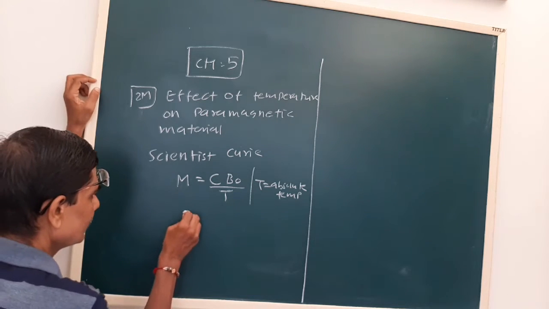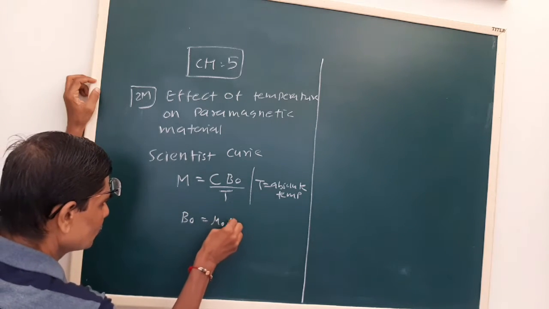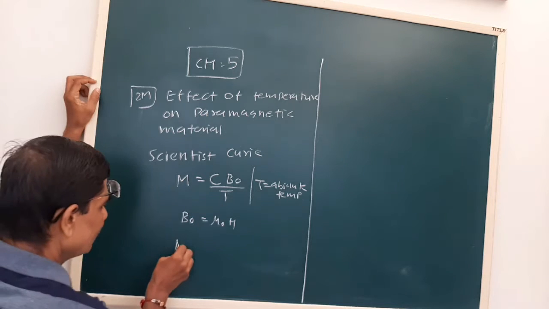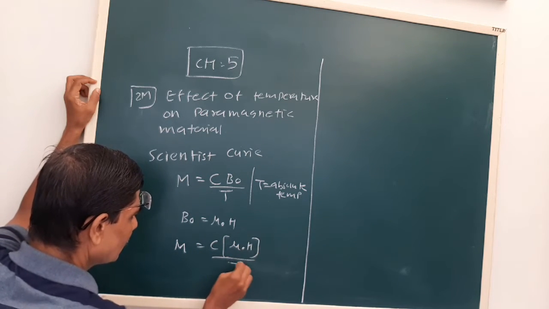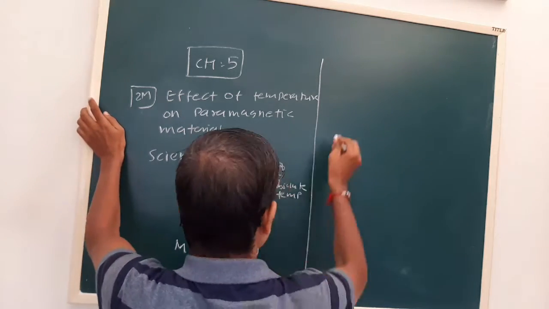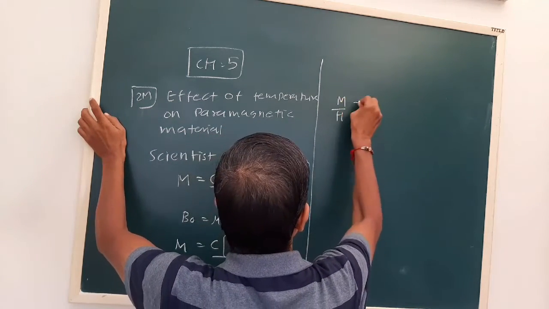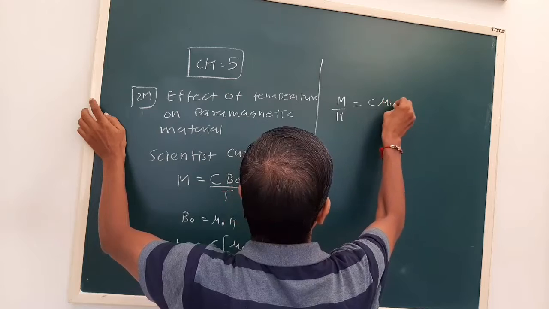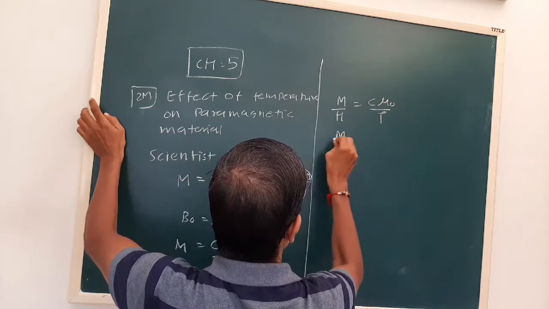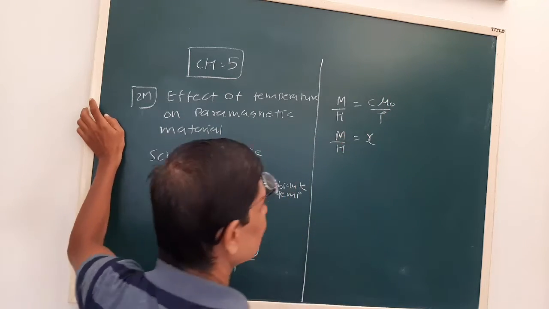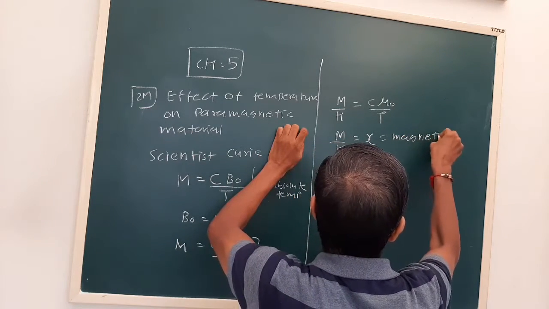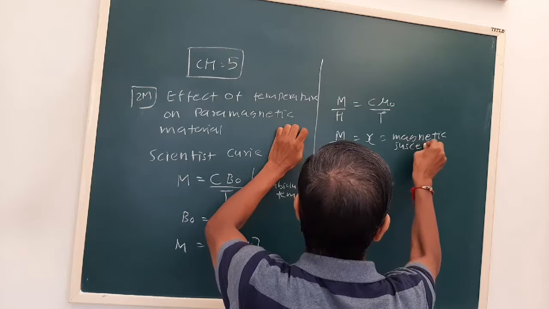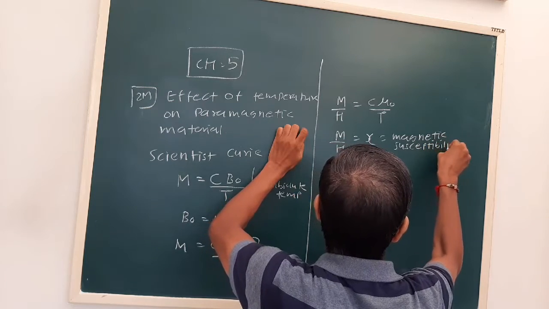Now we are familiar with the equation B0 is equal to mu 0 H. So M is equal to C mu 0 H upon T. Now we can take H to the denominator. M upon H is chi, that is magnetic susceptibility.